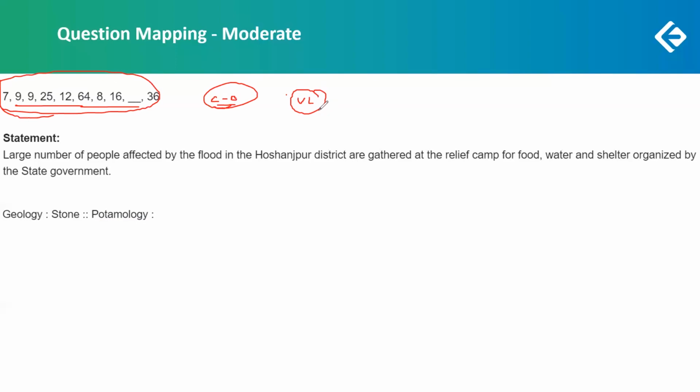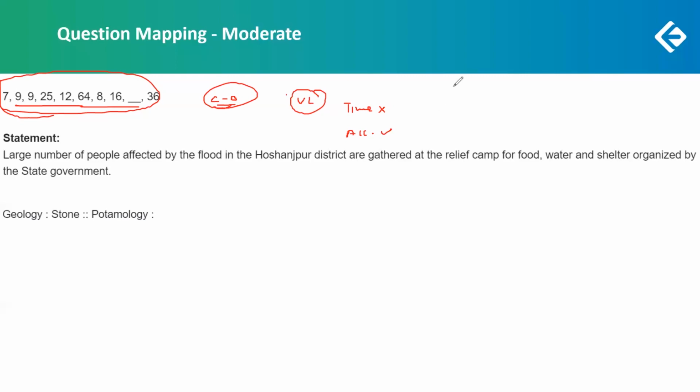Verbal logic, I hope we all agree this time that in verbal logic time is not an issue. Accuracy is the issue. So if you are able to increase the accuracy in verbal logic, you will be able to save a lot of time. So that's why we have to work on this.